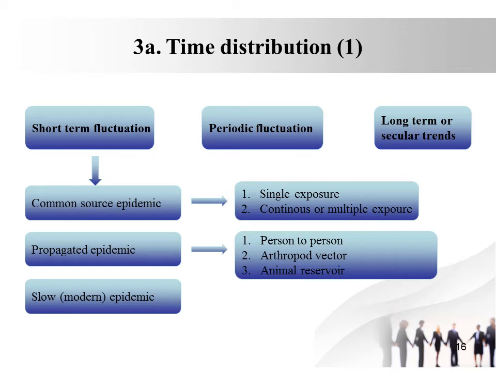The second type of epidemic is the propagated epidemic. The propagated epidemic is of three types: person to person, arthropod vector, and animal reservoir. The third type is the slow epidemic or modern epidemic.